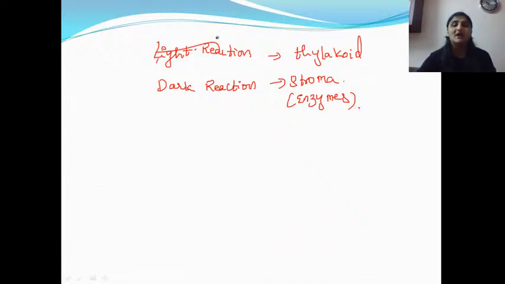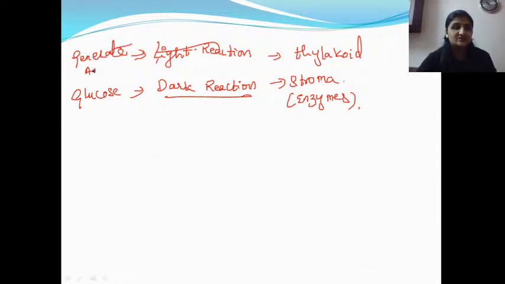So why do we do dark reaction? What is the motto of carrying out dark reaction in the stroma? To prepare glucose. And what is the motto of carrying out light reaction in the plant? To generate energy, ATP energy, right? So these are the 2 things different for light and dark reaction.